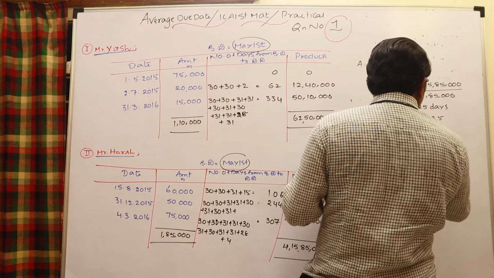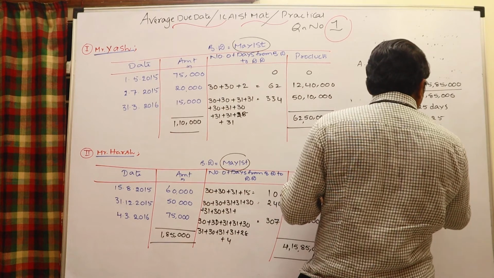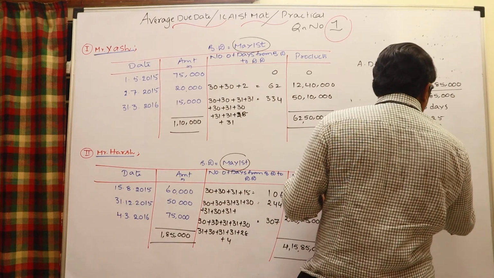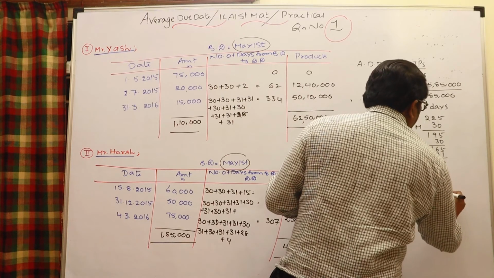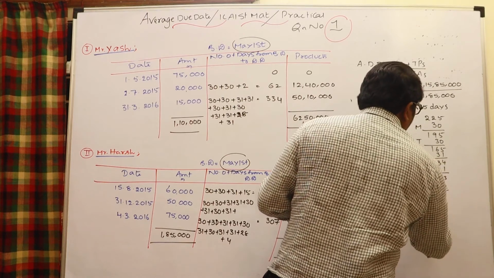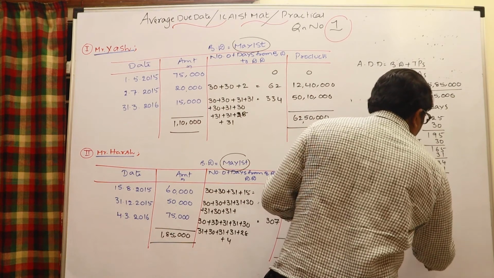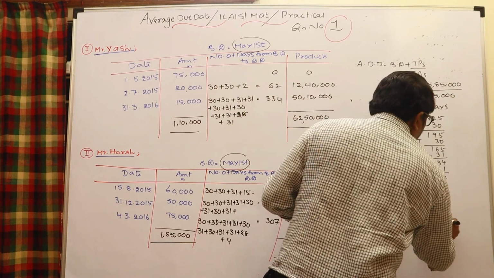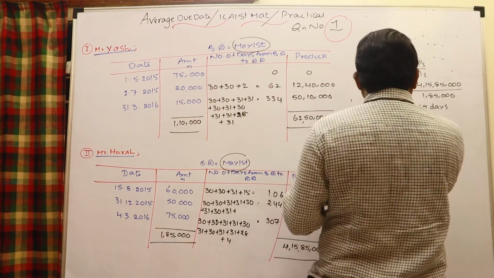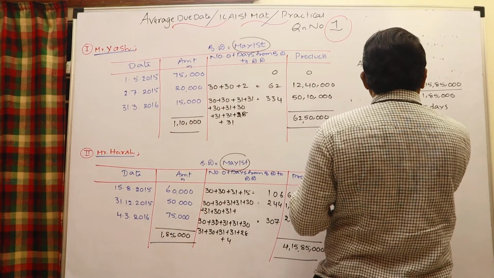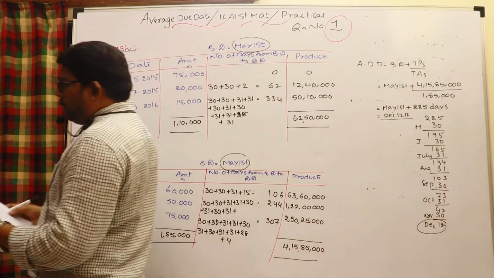July 31 days, 134. August 31 days, 103. September 30 days, 73. October 31 days, 42. November 30 days, 12. December 12th is the average due date.